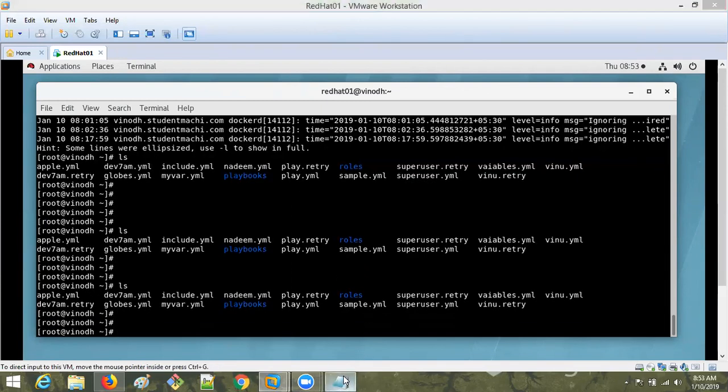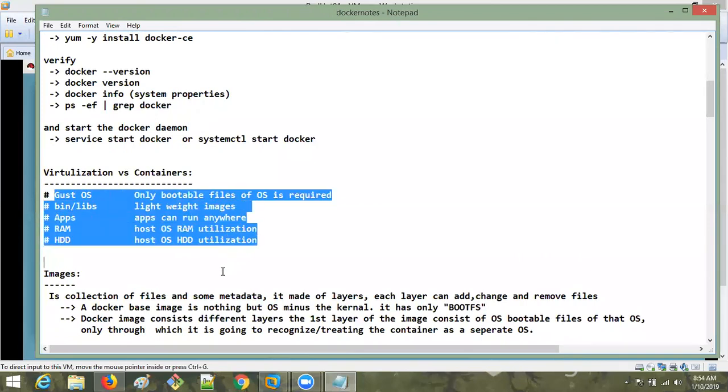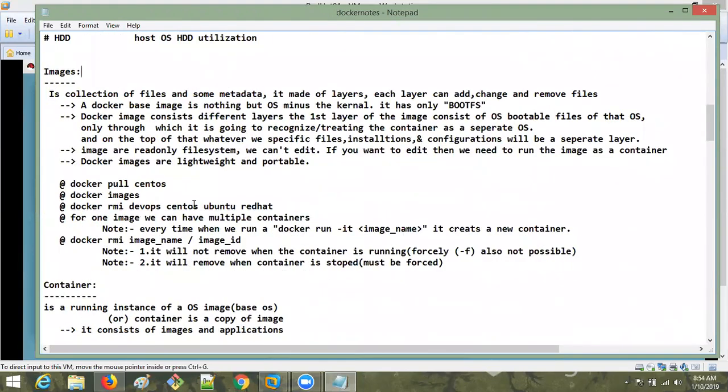So like that, these binaries are included here in virtualization. Here there are no binaries, lightweight images will be there. So like that, I gave the differences here. Okay, all this I covered yesterday. That's why I'm going fast. Up to virtualization we covered yesterday, and now we have to enter into images.